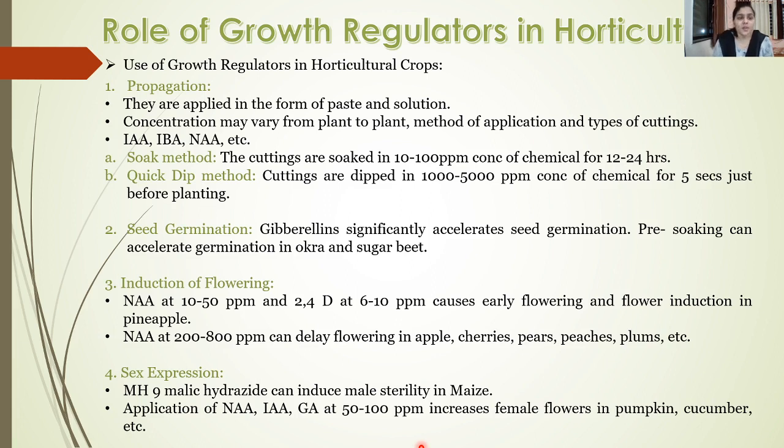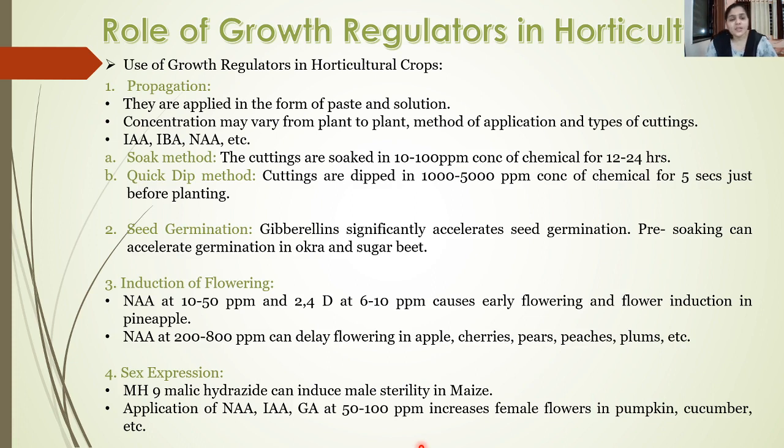acetic acid. Now, these growth regulators in case of propagation can be utilized by two methods. First is the soak method, in which the cuttings are soaked in 10 to 100 ppm (parts per million) concentration of the chemicals for around 12 to 24 hours.